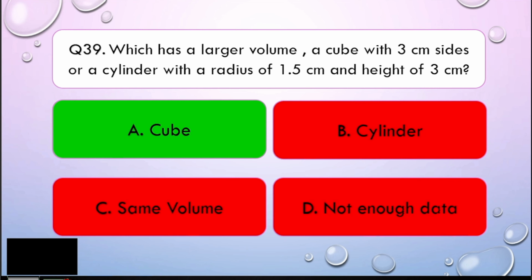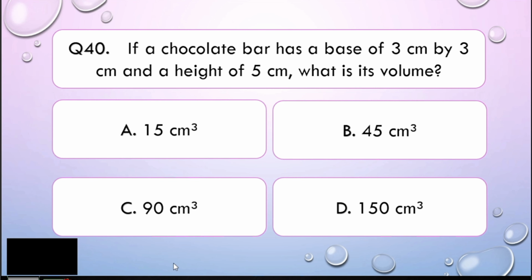Now, let us go to the last question, my dear math learner. If a chocolate bar has a base of 3 centimeter by 3 centimeter and a height of 5 centimeter, what is its volume? Is it A, 15 cubic centimeter, B, 45 cubic centimeter, C, 90 cubic centimeter, or D, 150 cubic centimeter? I'll give you 5 seconds to think about your answer.